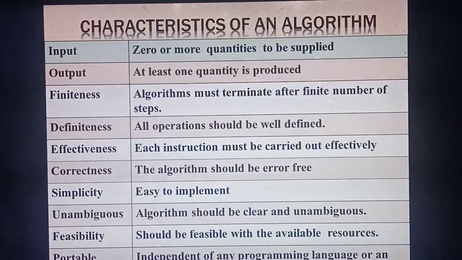Understood? Okay. So next one is definiteness. What's the meaning of definiteness? So whatever you are writing, for example, physics practical, you will write procedure. So whatever you are writing, that should be well-defined. Well-defined means each and everything will be defined neatly. So by reading itself, you can understand this is the working of this one, or this is the principle of this one. That is called definiteness. So all the operations or whatever thing you are defining, that should be well-defined.